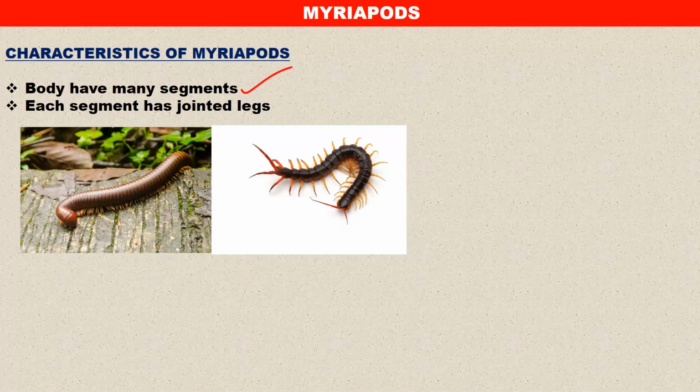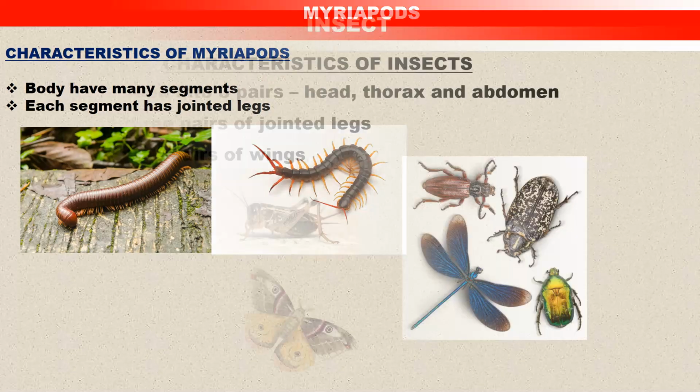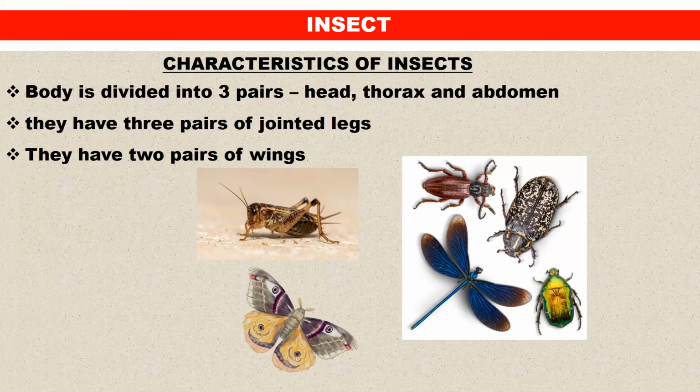They have many segments, as you can see from the organisms we have here. Some of these you are familiar with. Each segment has jointed legs. So the characteristics of myriapods: one, they have many segments; each segment has jointed legs. It is very important that you understand this. Okay, what about insects? The other group that you can look at is insects.